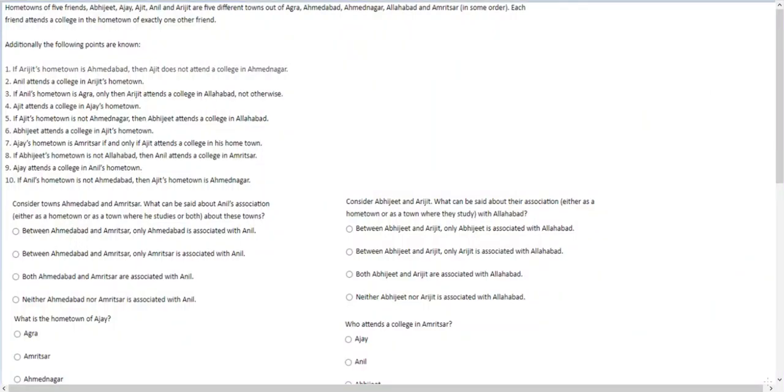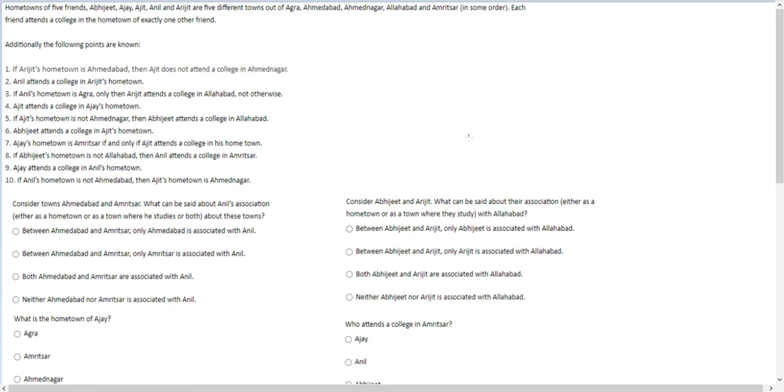Let's look at this question. Hometowns of 5 friends Abhijit, Ajay, Ajit, Anil and Arijit are 5 different towns out of Agra, Ahmedabad, Ahmednagar, Allahabad and Amritsar in some order. Each friend attends a college in the hometown of exactly one other friend. Okay. Additionally, the following points are known.